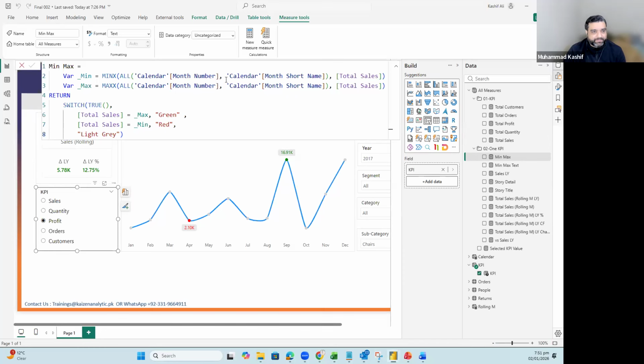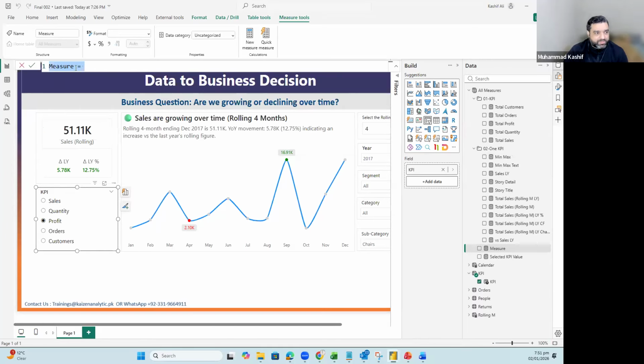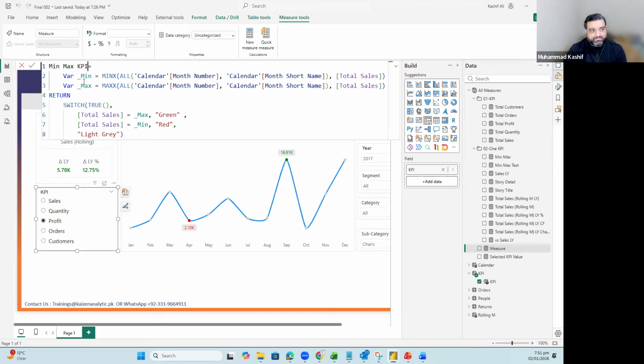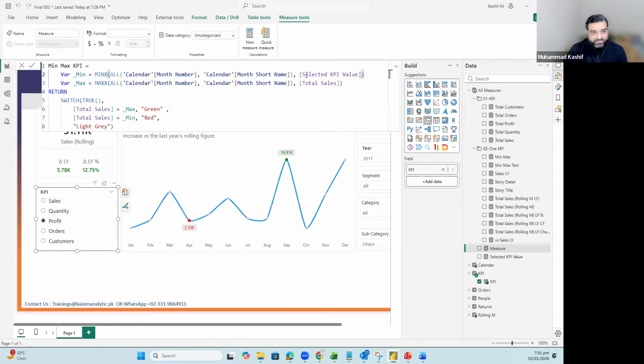Okay. So let me go with this one. So now this is for the KPI, and this one, I will change to selected KPI value because it should be dynamic. I'll change this one to selected KPIs, this one to selected KPIs as well, and these will also be changed to selected KPIs. Okay. So this is changed. One thing is changed.